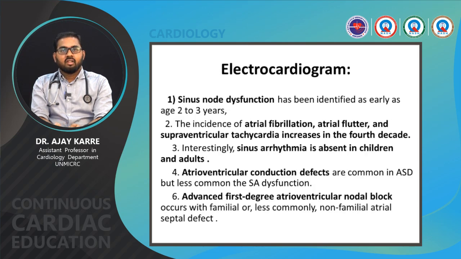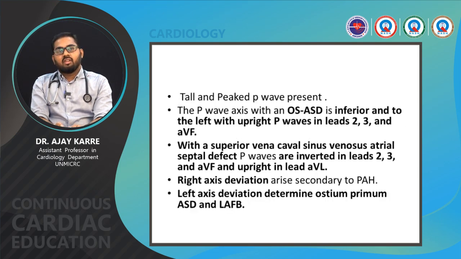On ECG, we can get sinus node dysfunction, which has been identified as early as 2 to 3 years of age. The incidence of AFib, atrial flutter and SVT increases in the 4th decade. Atrioventricular conduction defects are common in ASD but less common than SA dysfunction. Advanced first degree atrioventricular nodal block occurs with familial or, less commonly, non-familial atrial septal defect. Other findings are tall and peaked P waves.